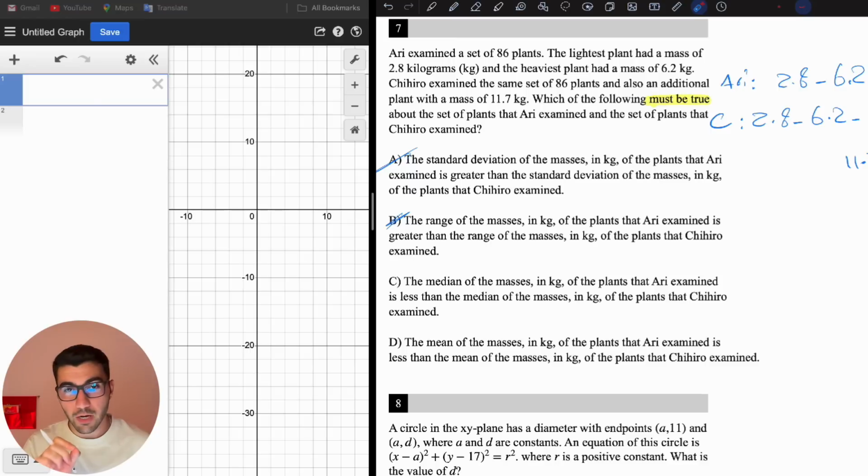No, you're going to find the choice that is always correct. That's why it says which one must be true, always true. It has to be true, right? This is so important.